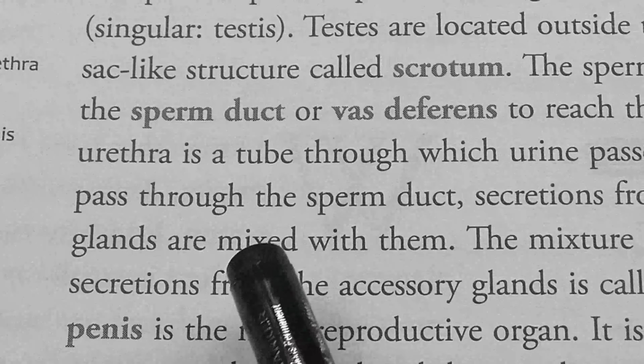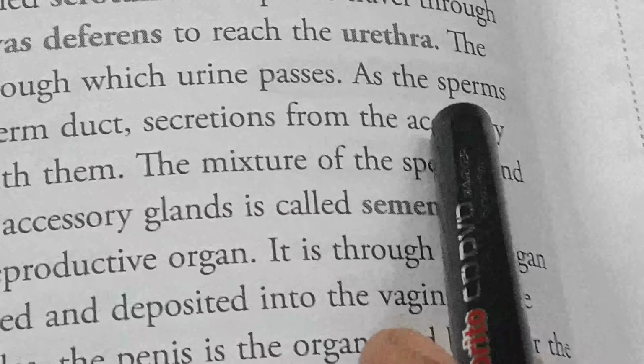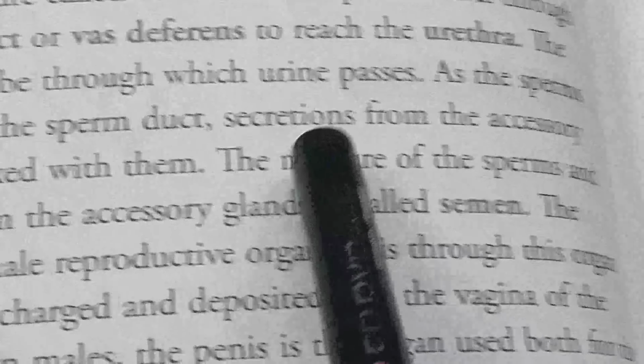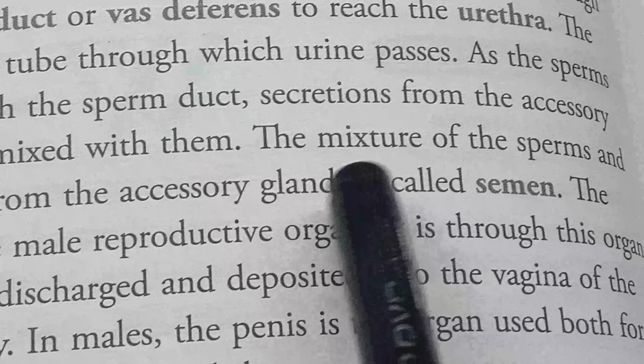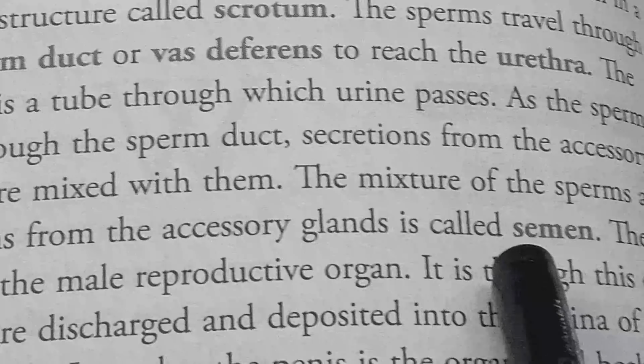The urethra is a tube through which urine passes. As the sperms pass through the sperm duct, secretions from the accessory glands are mixed with them. The mixture of the sperms and the secretion from the accessory glands is called semen.